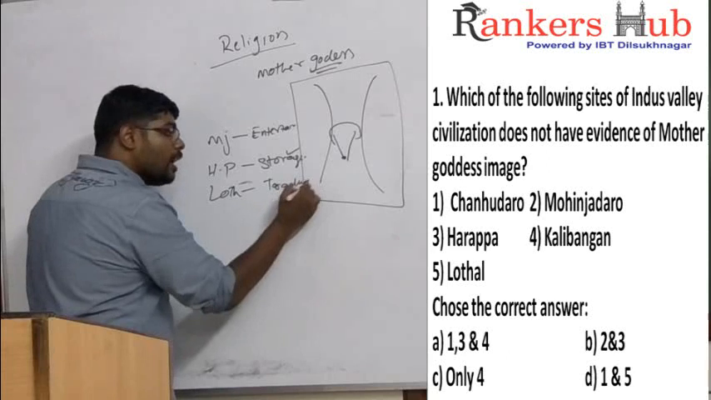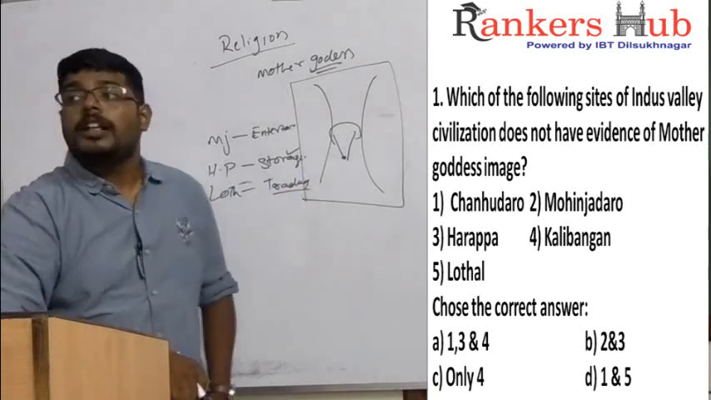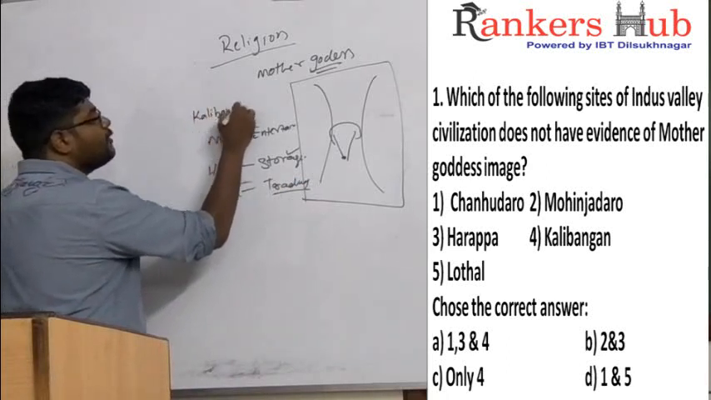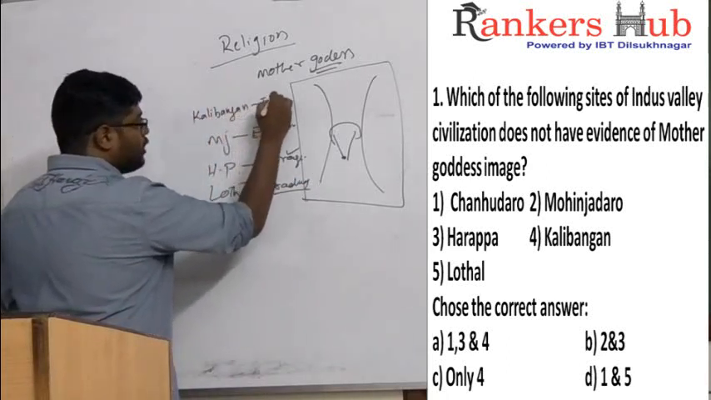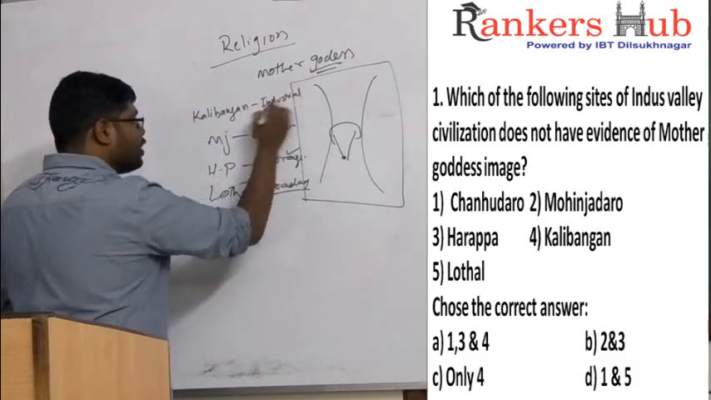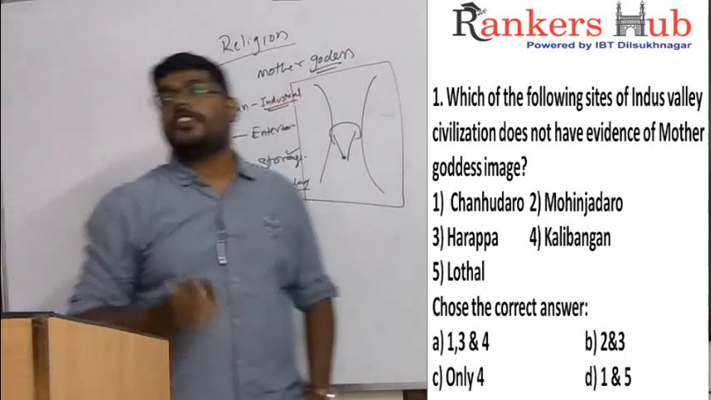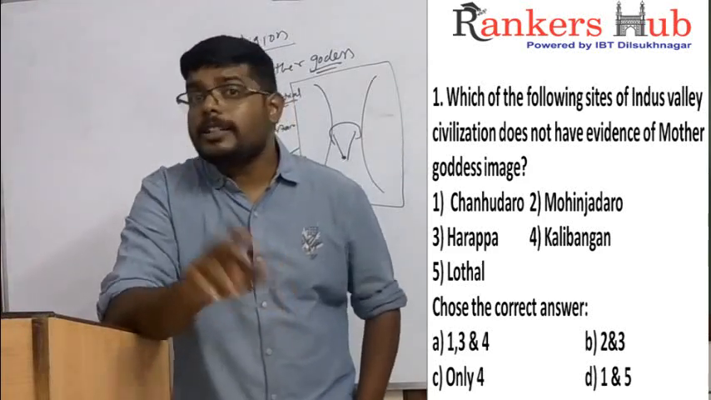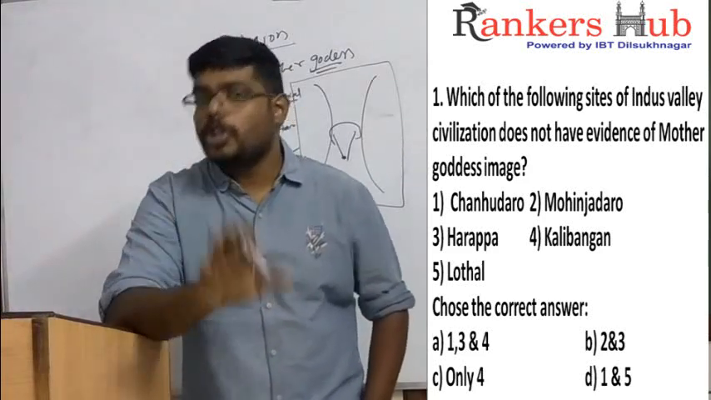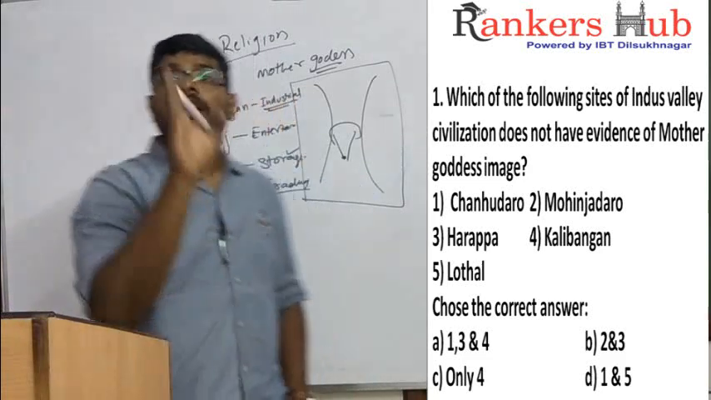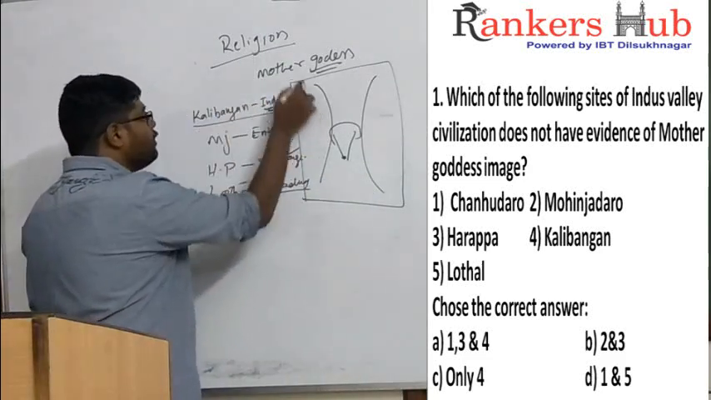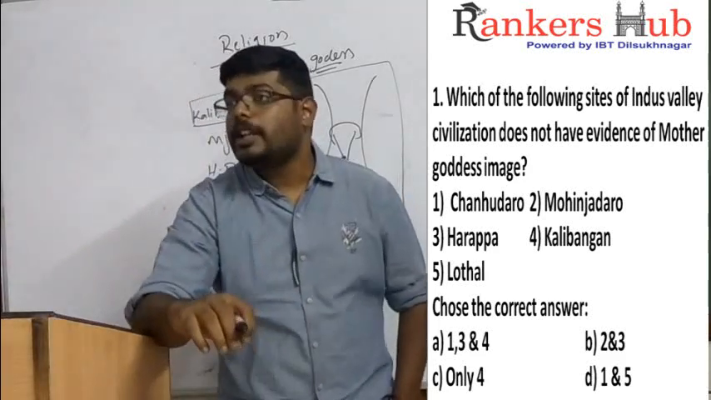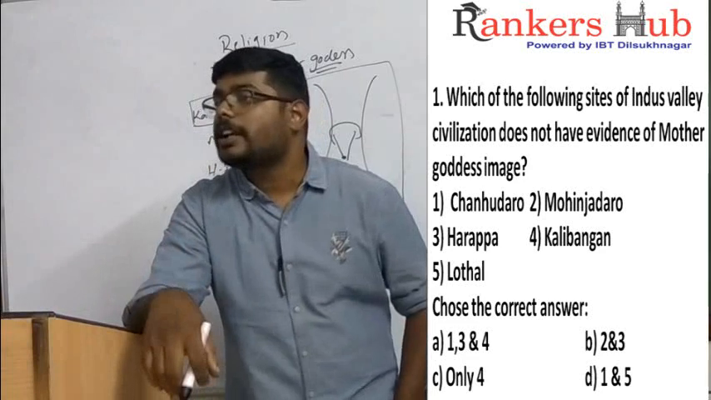If it is a trading town, again normal civilization is present in Lothal, but we have a city called Kalibangan. Kalibangan is a very good example of industrial town. In Indus Valley Civilization, people gave great importance to the environment. In the industries we'll have factories, and factories produce pollution. So in the cities of industries we'll not have common civilization. That means no townships with normal civilization are present in Kalibangan.